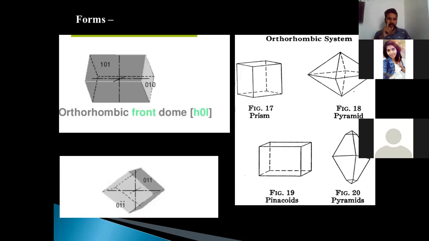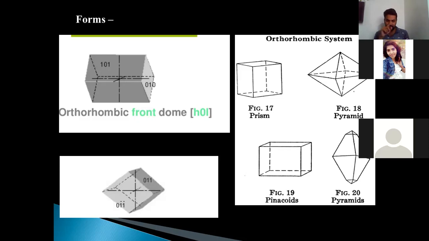Now we know that the A-axis is a brachyaxis and the B-axis is a macroaxis. So the dome having four faces which are parallel to the macroaxis will be called the macrodome. The upper right one is the macrodome, upper left one is the macrodome. But the lower crystal on the right side of your screen will be referred as the brachydome. Why?